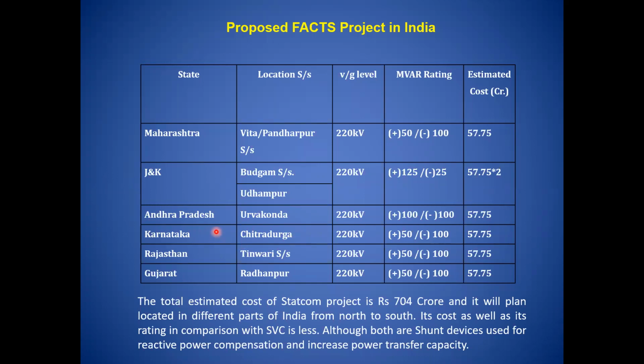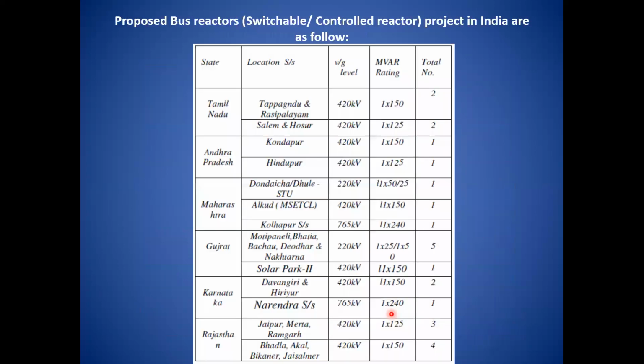Similarly, some in Andhra Pradesh, Karnataka, Rajasthan, and Gujarat, all at the level of 220 kV, and the total proposed or estimated cost of the project for STATCOM and FACTS devices is 704 crore rupees. So these are some proposed projects in FACTS devices.